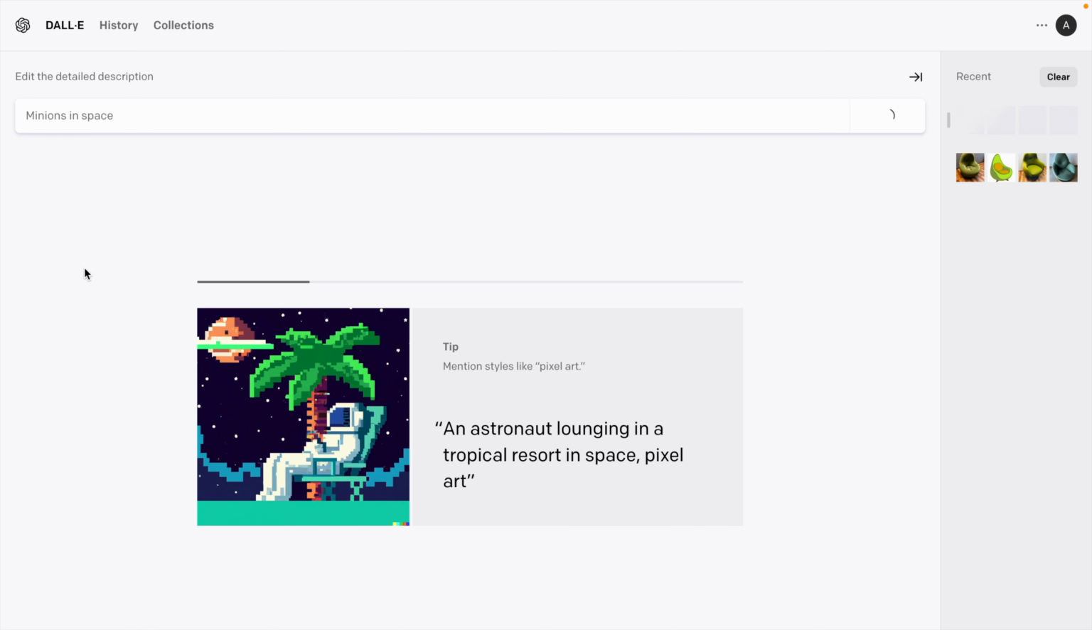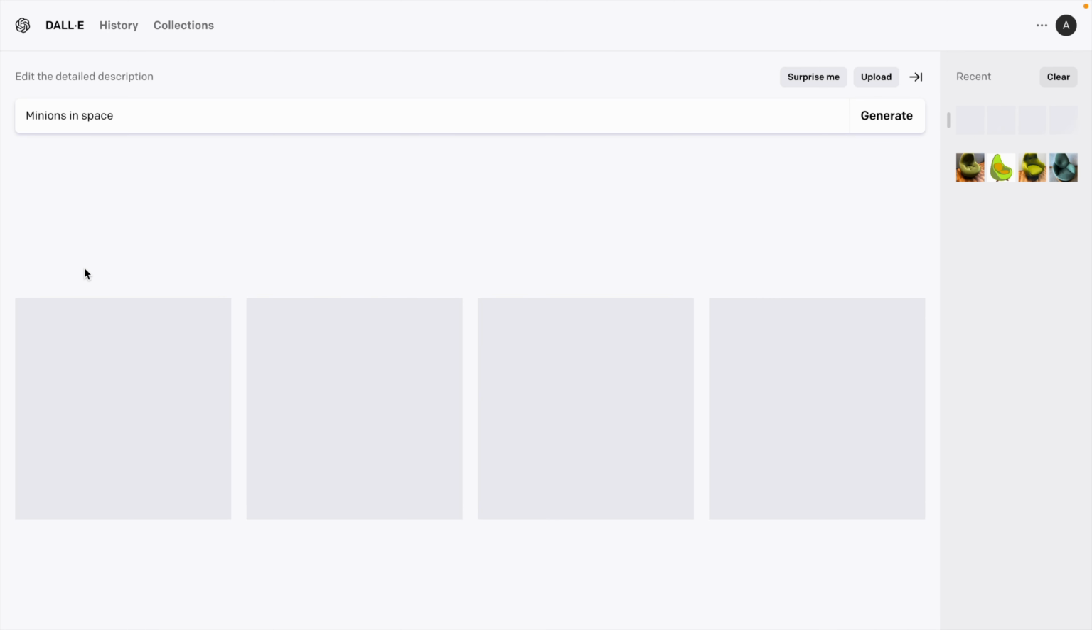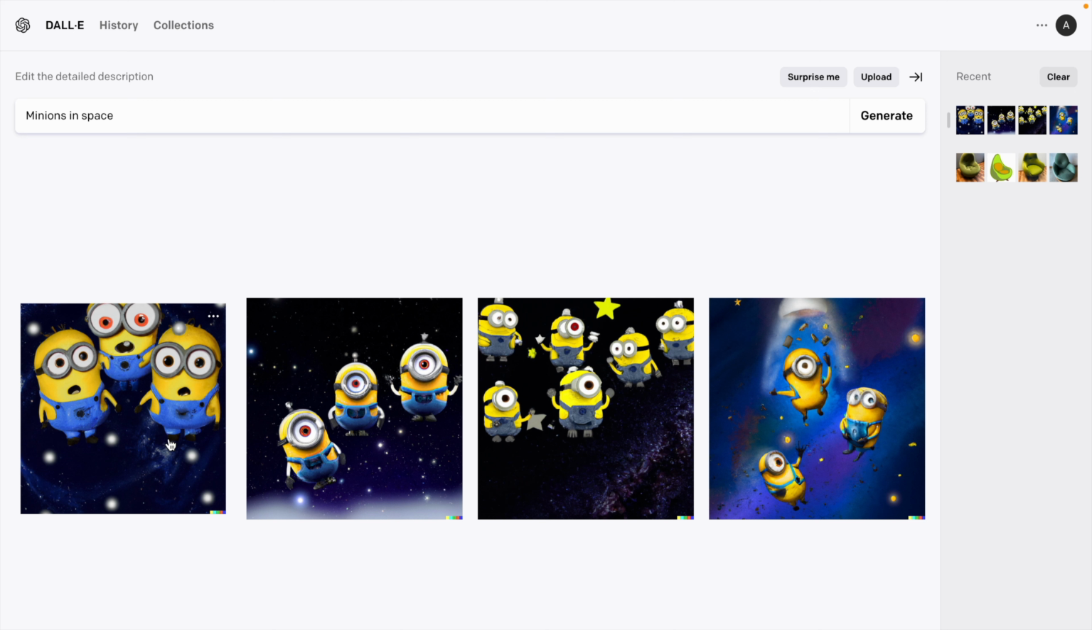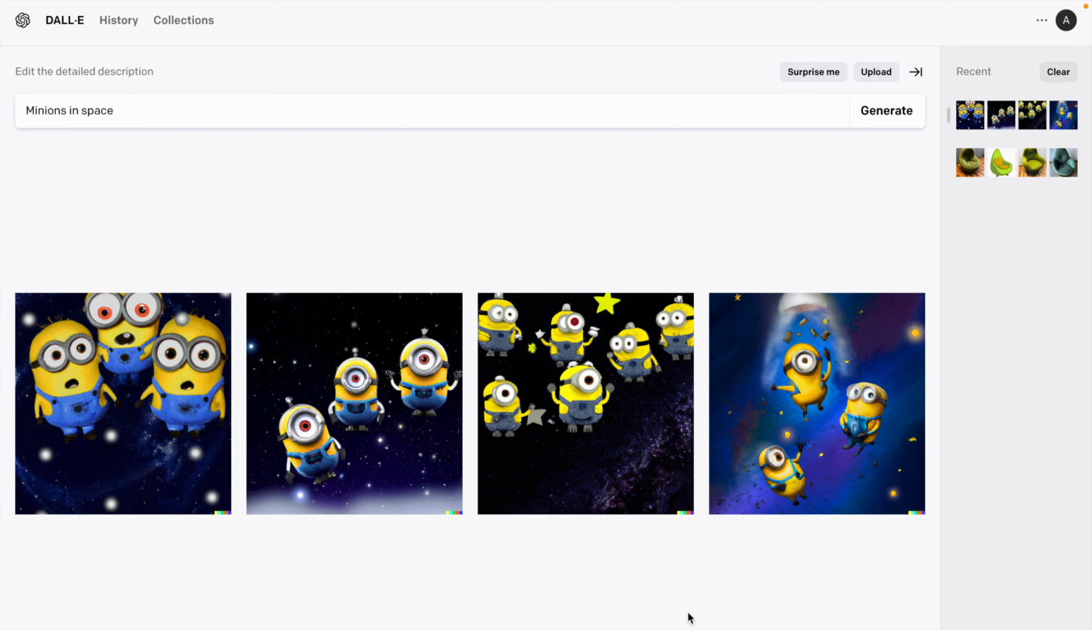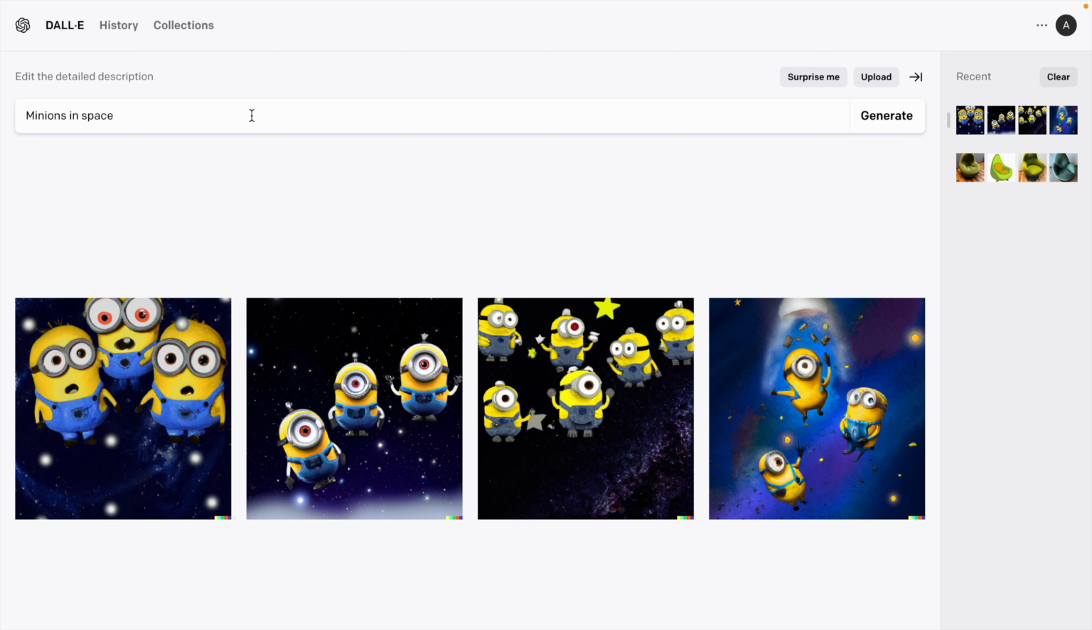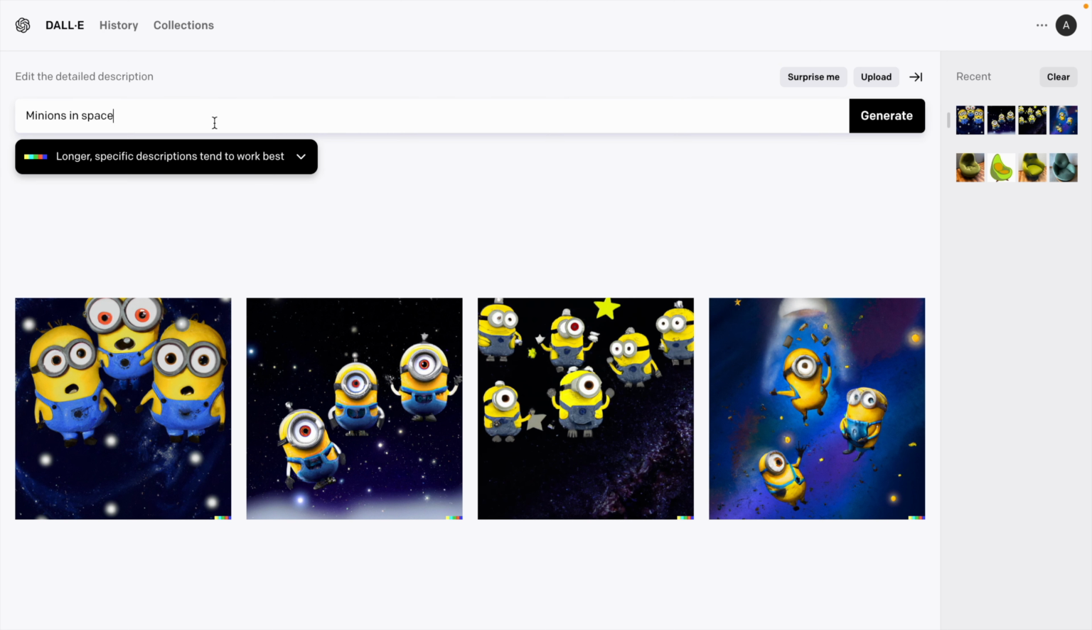It is taking some time to load, so we have to wait. Here it has created the image where the minions are in space, but I don't like this picture much. You can explore more about this and learn how you can play with it.